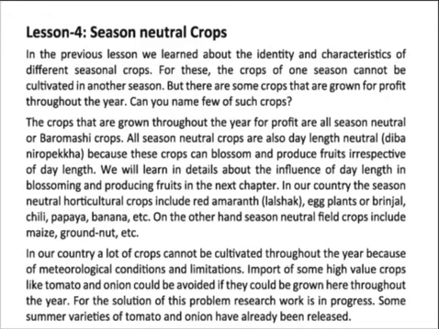In the last lecture, we learned about the identity and different features of the different seasons, such as the Rabi season, Kharif 1 and Kharif 2 season. For this reason, the crops of one season cannot be cultivated in another season. Some crops we have to cultivate in Rabi, and some of them in Kharif 1 and Kharif 2. We cannot cultivate some types of crops in a different season, but there are some crops that are grown for profit throughout the year.